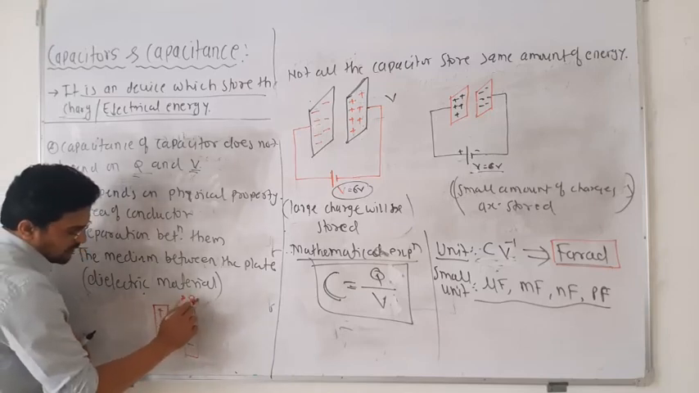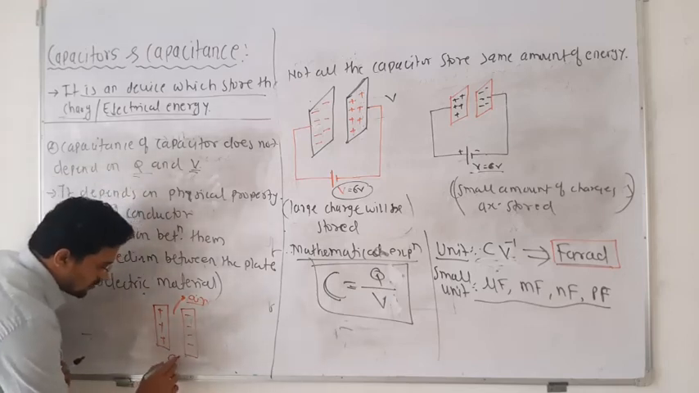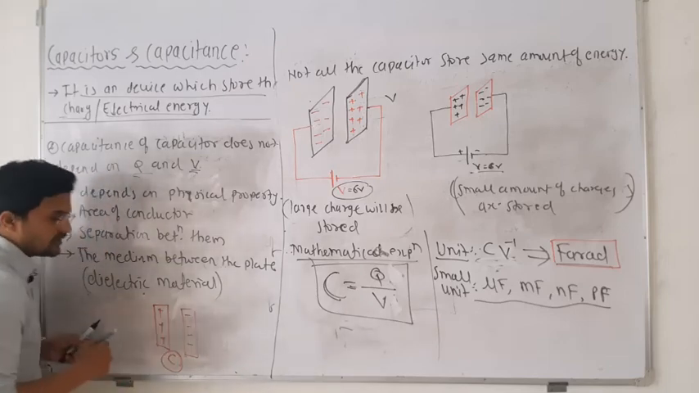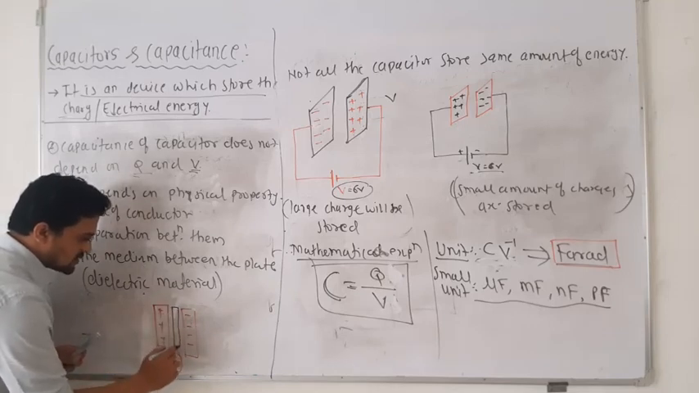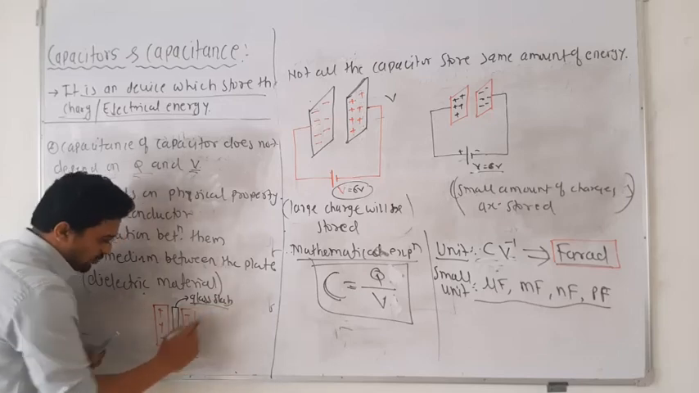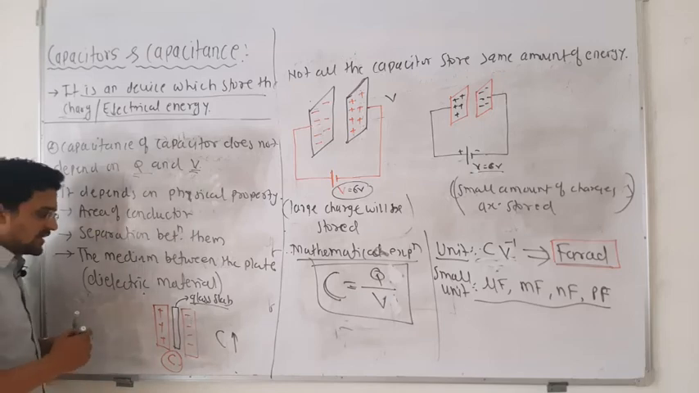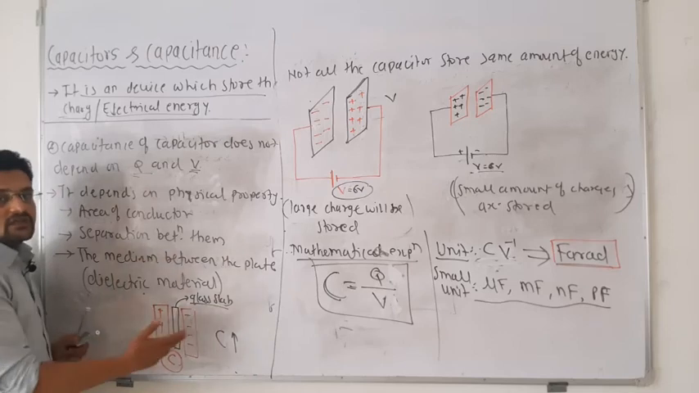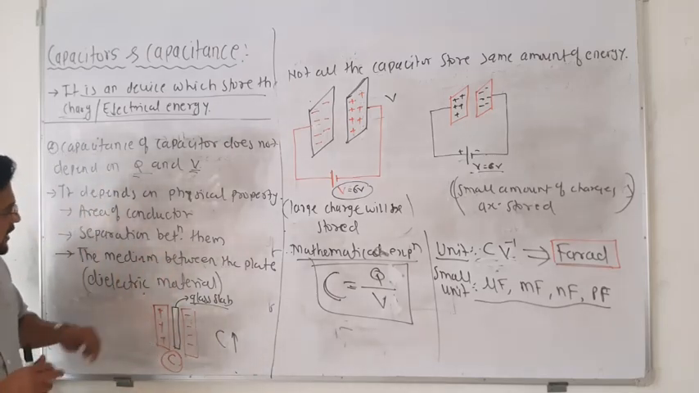Suppose the medium is filled with air, then its capacitance is C. Now if I change this medium with a dielectric material, maybe if I insert a glass slab, then automatically its capacitance will increase. So by inserting any dielectric material between the two conductors, its capacitance can be increased, because to increase this capacitance you have only two options.